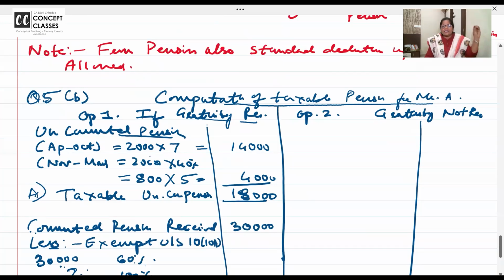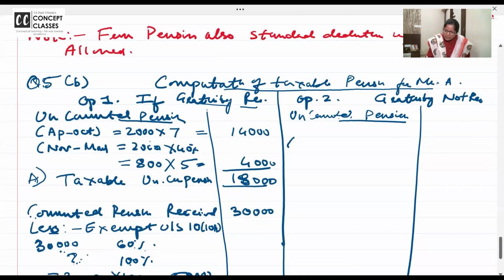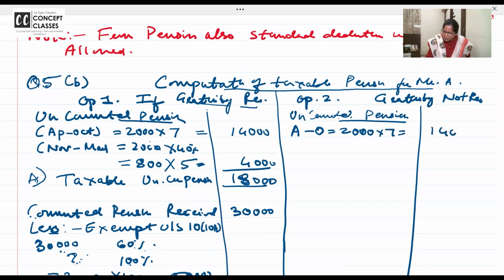Even if gratuity is received or not, in the exam your pen should flow. Uncommuted pension doesn't make a difference, but still I want you to understand and do. April to October, 2,000 into 7, 14,000. November to March, 800 into 5, five months, only 40%.